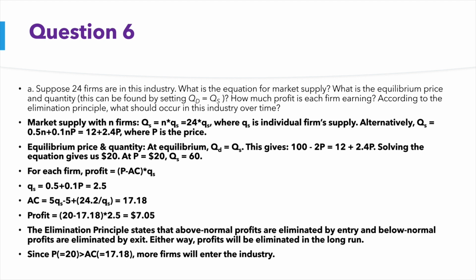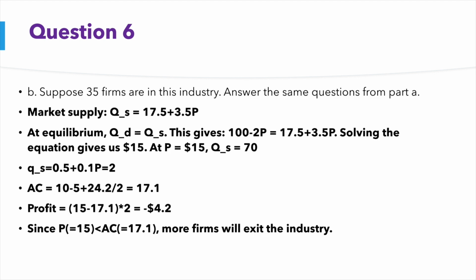The elimination principle tells us that in the long run, no matter whether you have an above normal profit or a below normal profit, the profits will be eliminated in the long run. And so since here we see that the price, which is $20, is bigger than the average cost, which is $17.18, more firms will enter the industry. Now for part B, something has changed. Now instead of 24 firms, we have 35 firms in this industry.